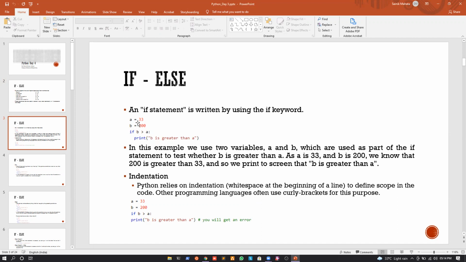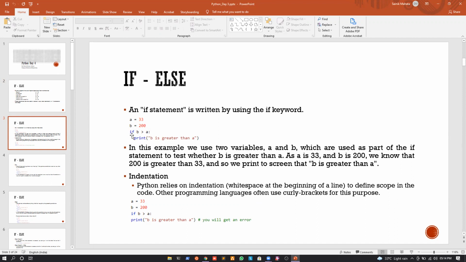So again we are using a single equal to, which means we are storing the value 33 in the variable a, right? So we have declared a variable a and the value in a is 33. And we have declared a variable b, which means we are storing the value 200 in the variable b, right? Now, we are just comparing whether the value of b is greater than a or not.